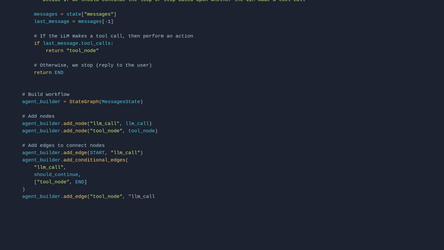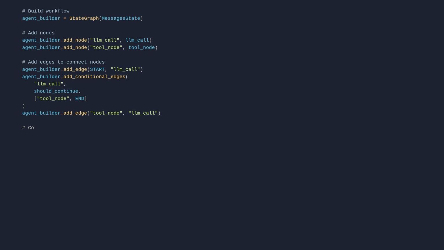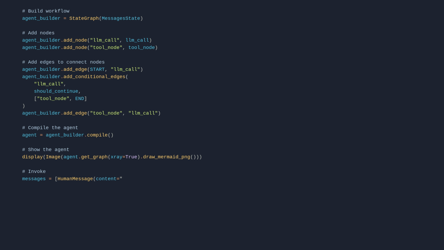"llm_call"). # Compile the agent. agent = agent_builder.compile(). # Show the agent. display(Image(agent.get_graph(xray=True).draw_mermaid_png())). # Invoke. messages = [HumanMessage(content="Add 3 and 4.")]. messages = agent.invoke({"messages": messages}). for m in messages["messages"]: m.pretty_print().